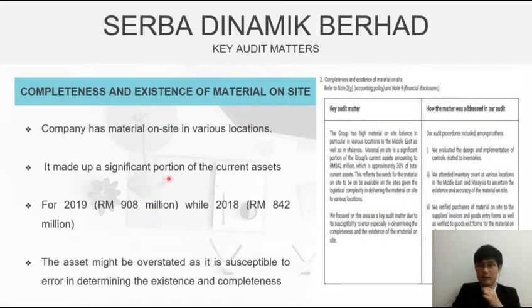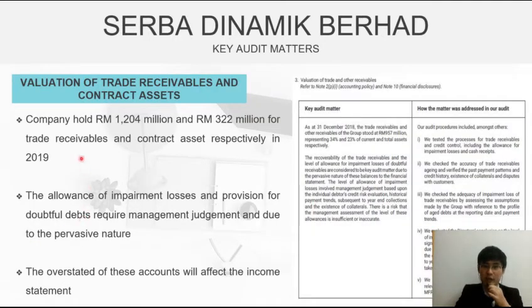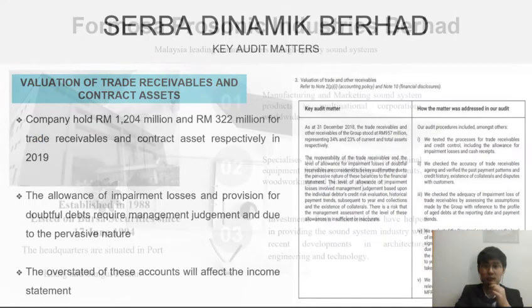The second matter is related to the material on site. This is because it makes up a significant portion of the current assets, and these assets might be overstated, as it is susceptible to error in determining existence and completeness. And last, we have the valuation of trade receivables and also contract assets. It is because the allowance for impairment losses and provision for doubtful debts require management judgment, and due to the nature, it can be overstated and it might also affect the income statement at the end.